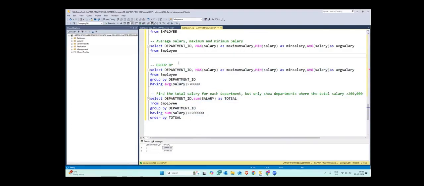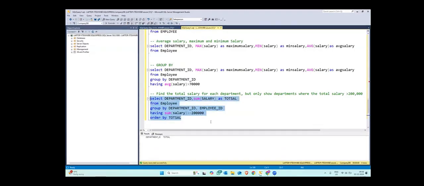Any question, any doubts? Just want to confirm, can we choose more than one column in the group by section? Okay, so you are saying, let us say you want it by department and employee ID. You are saying like this. Yes, we can. But what will it do? Okay, I'll show you how it will change the things. It will again do the same thing as it was doing with the distinct column.